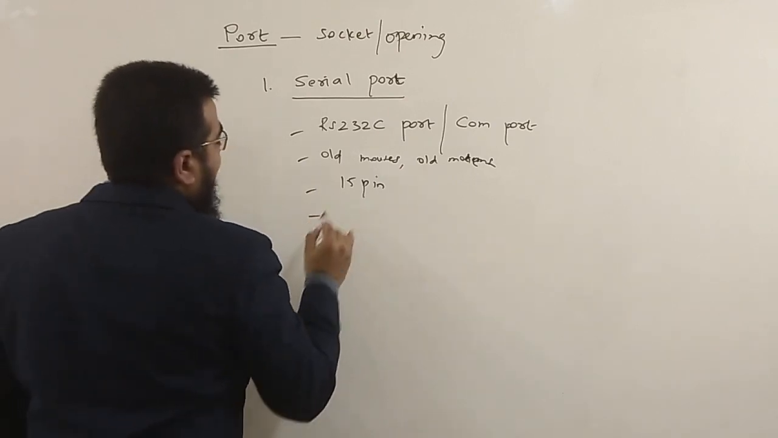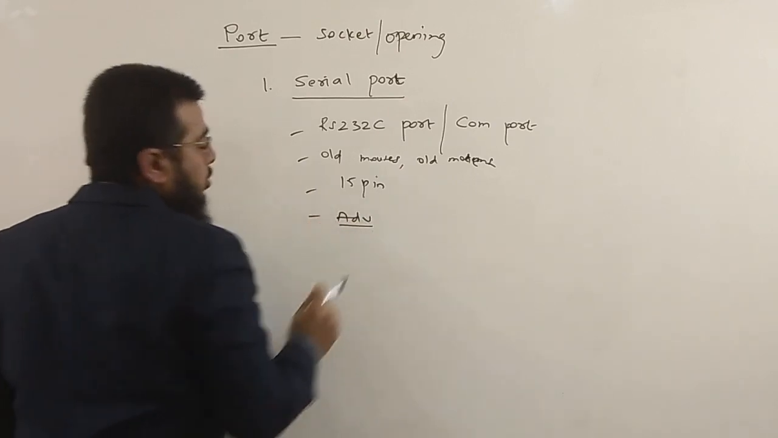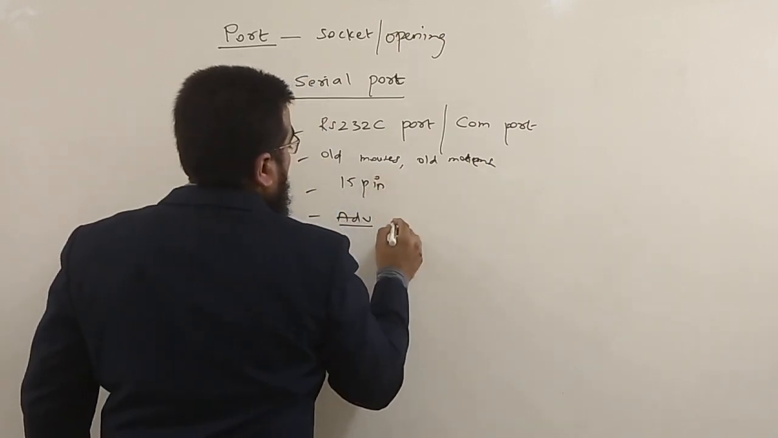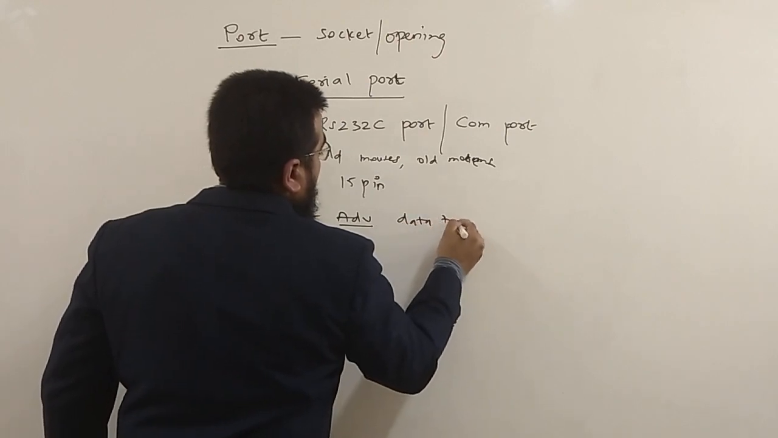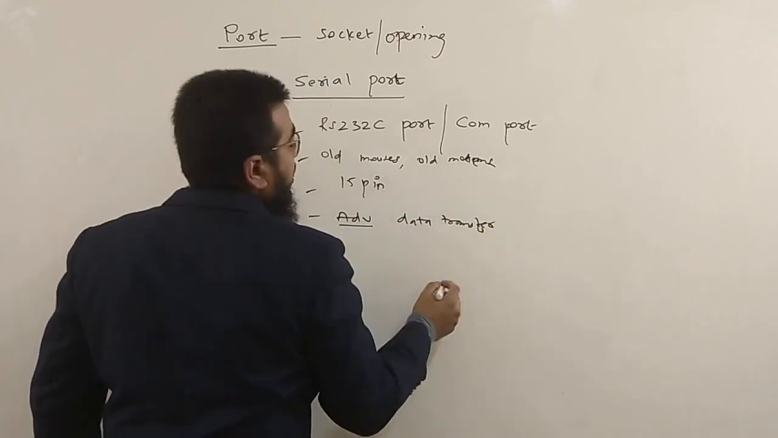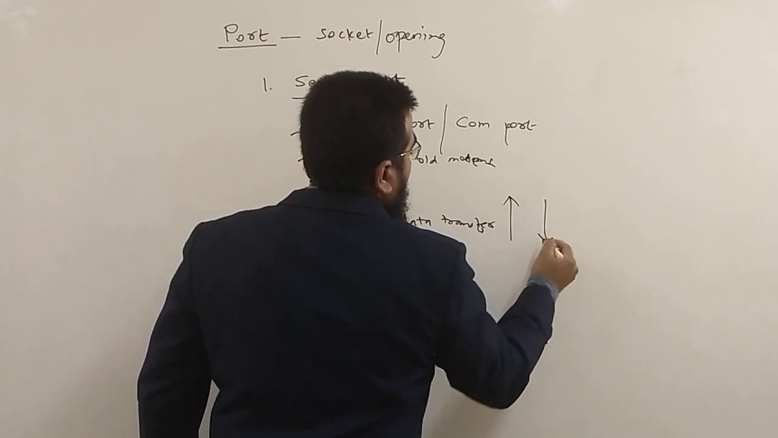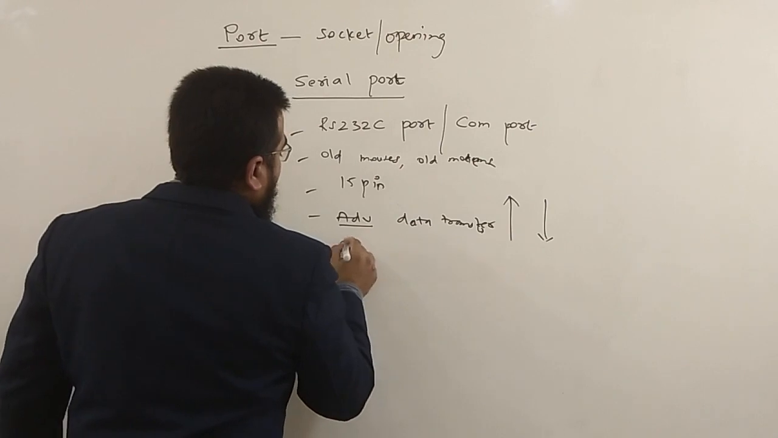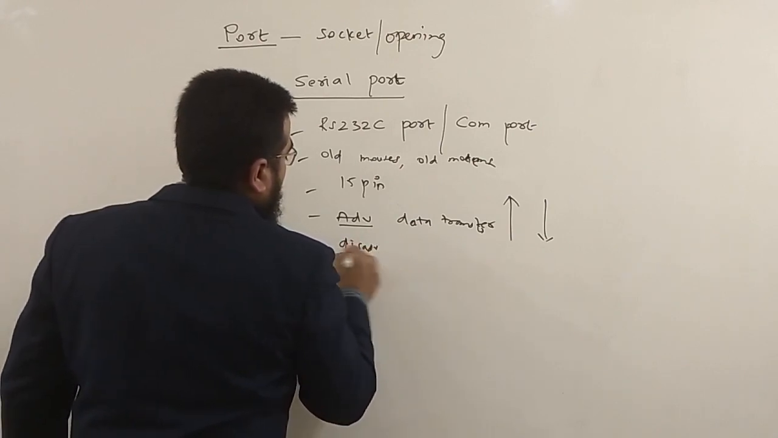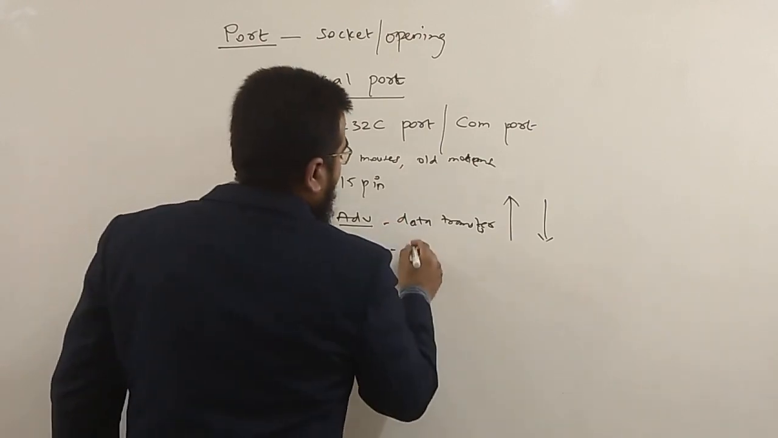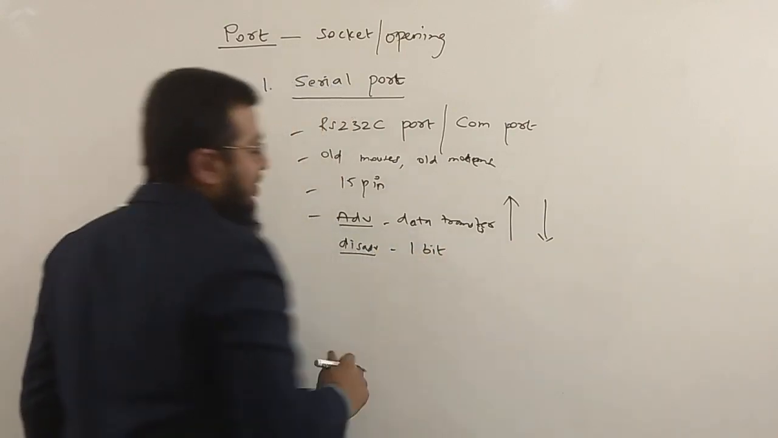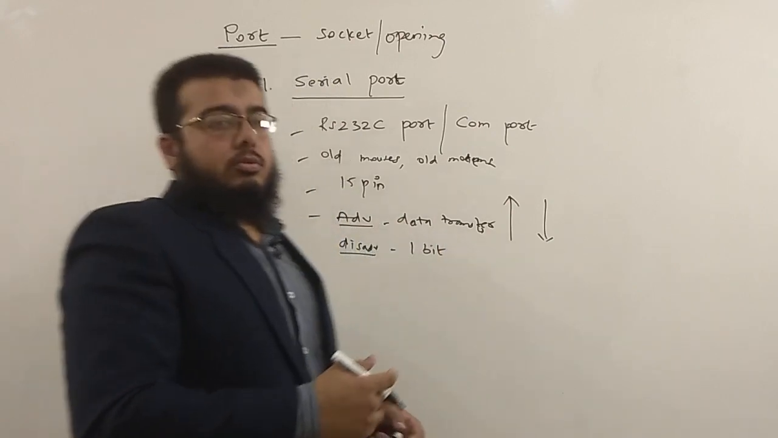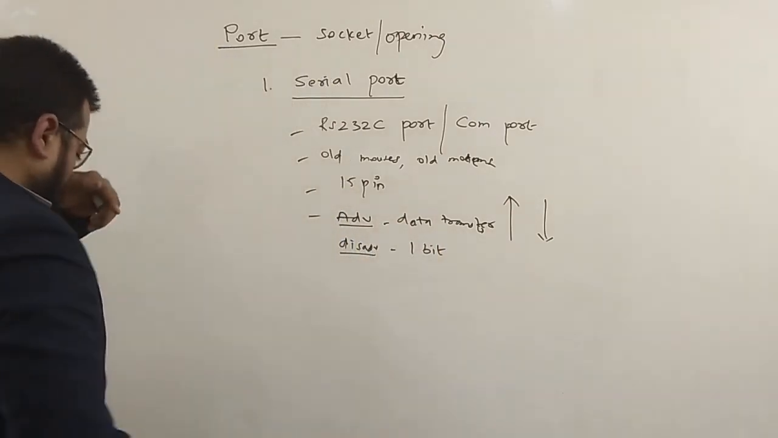Moreover, the advantage with this port is that the data transfer will be over two lines, one for the incoming data, one for the outgoing data. And the disadvantage with this is obviously 1-bit data transfer. Data will be transferred 1 bit at a time. At a time only 1 bit can go. Okay, that is the serial port.